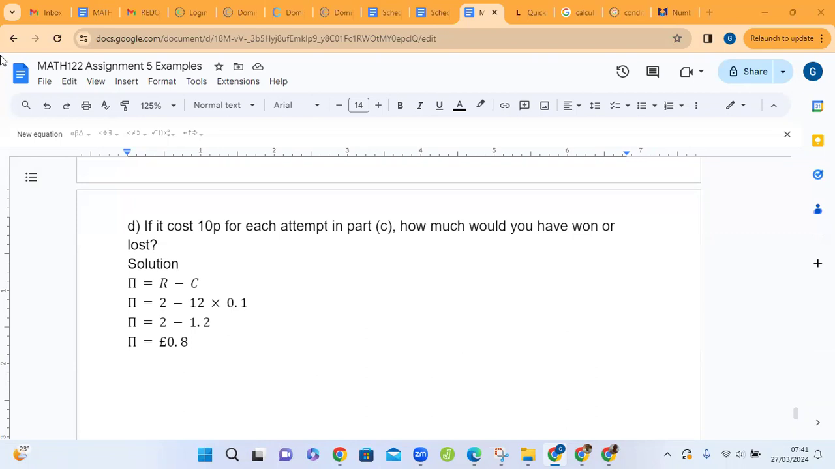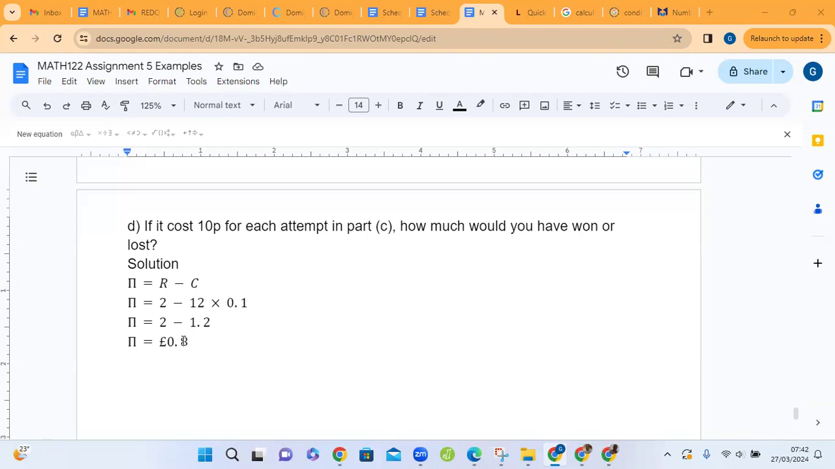So let's calculate. The revenue would be £2. If you win, you are going to get £2. And your cost will be the amount that you pay times the number of trials. So we're talking about trying 12 times. Each time you try, you are going to pay 10 pence, that's 0.1. So your cost will be 12 times 0.1. So 2 minus 12 times 0.1, that's 2 minus 1.2, and that will give us 0.8 pounds.